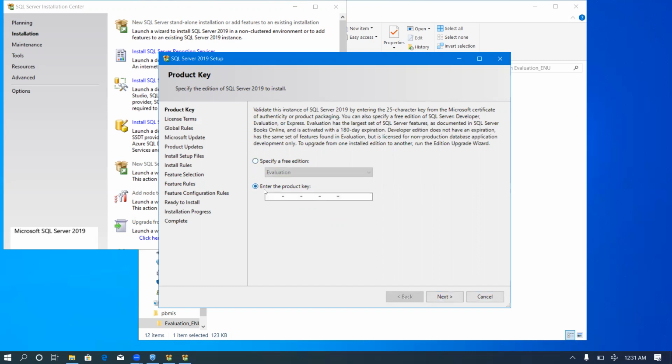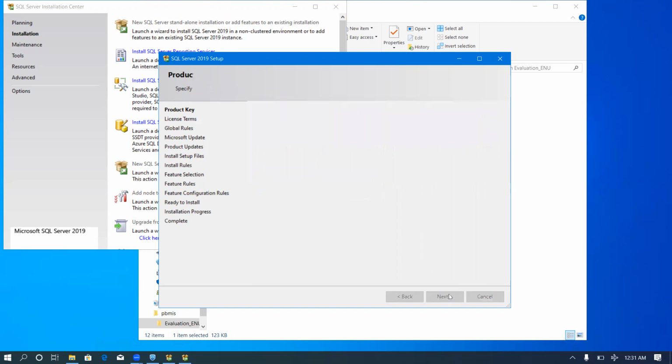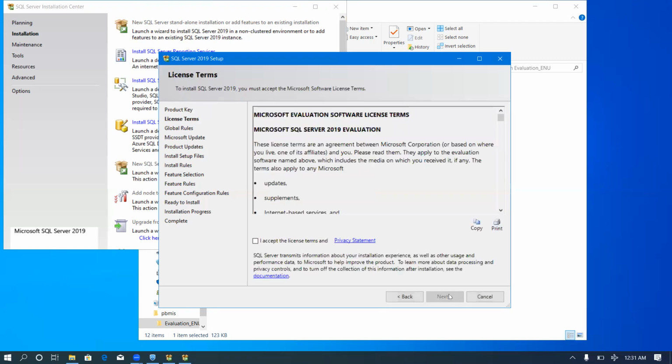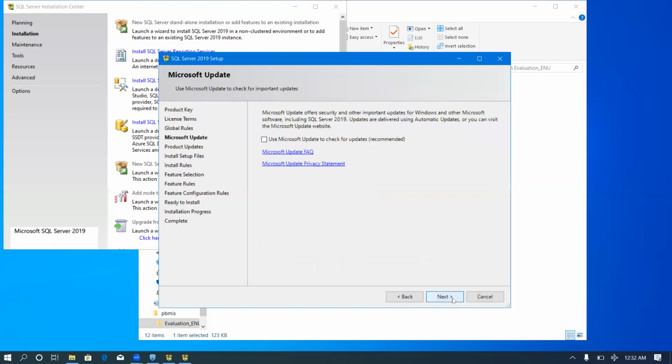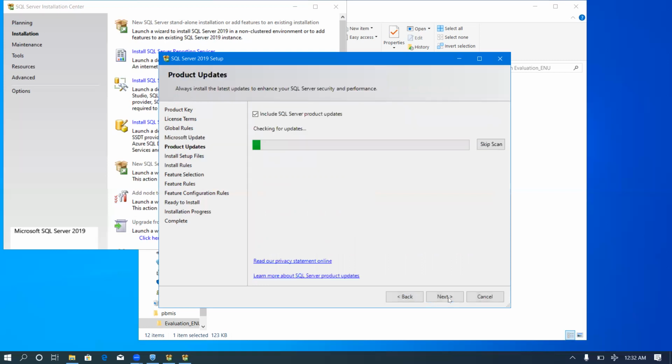When you have typed in your product key and everything, you will go ahead and click Next. Accept the license terms and privacy statement and click Next. The system checks to make sure that everything is intact with your machine. Now everything is intact, so I go ahead and click Next.